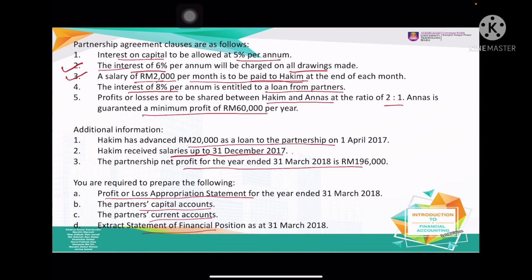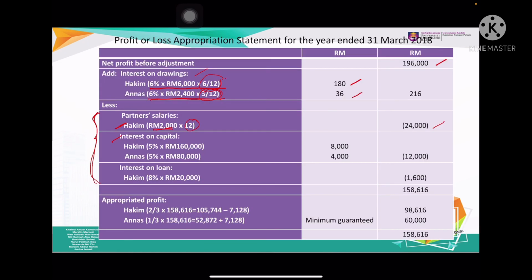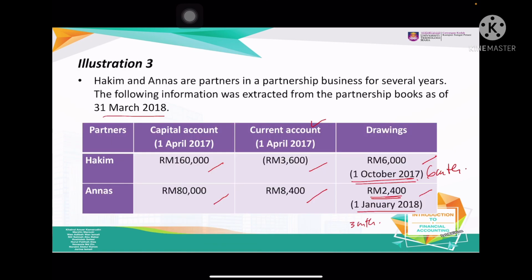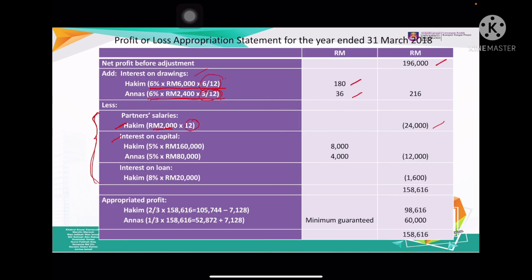Interest on capital: the question states interest on capital is 5%. Now we see the capital here: Hakim 160,000, Anas 80,000. So Hakim 5% times 160,000, you get 8,000. Anas 5% times 80,000 becomes 4,000. So the amount that you should deduct is actually 12,000.